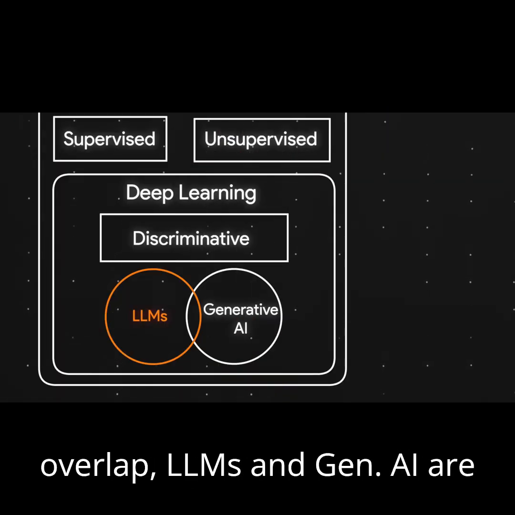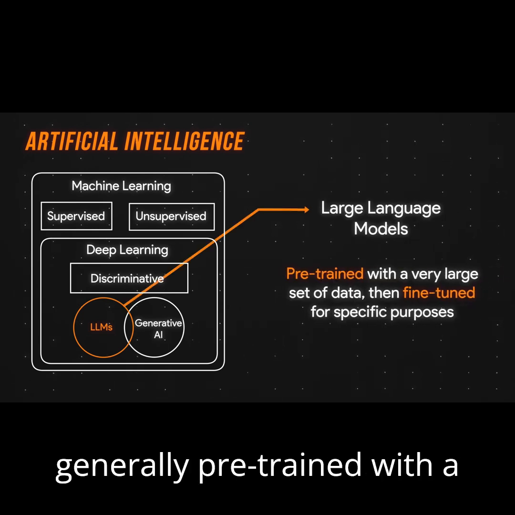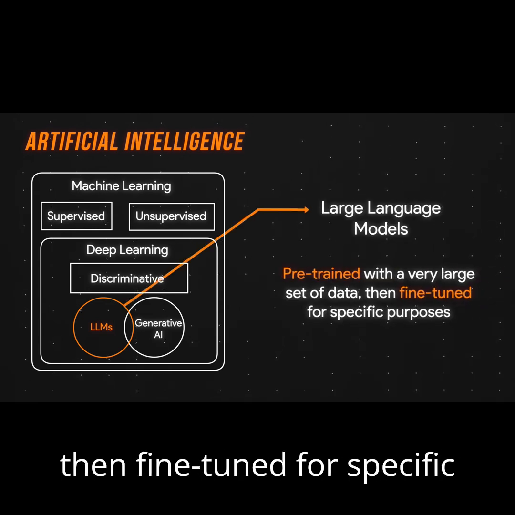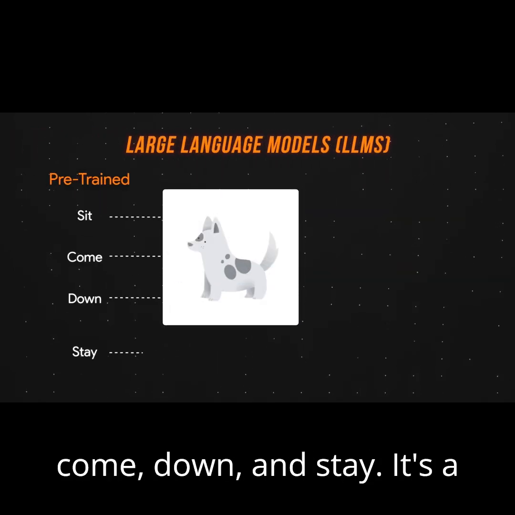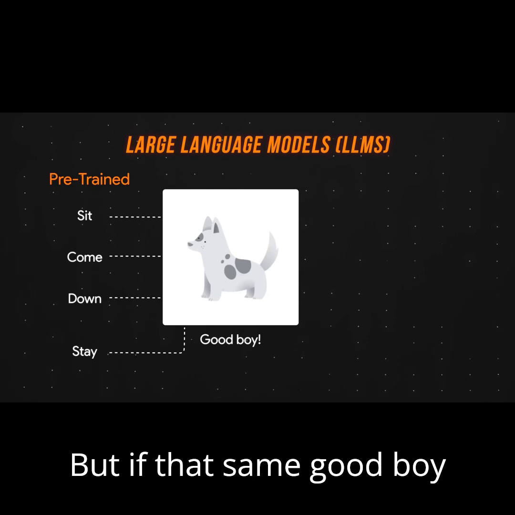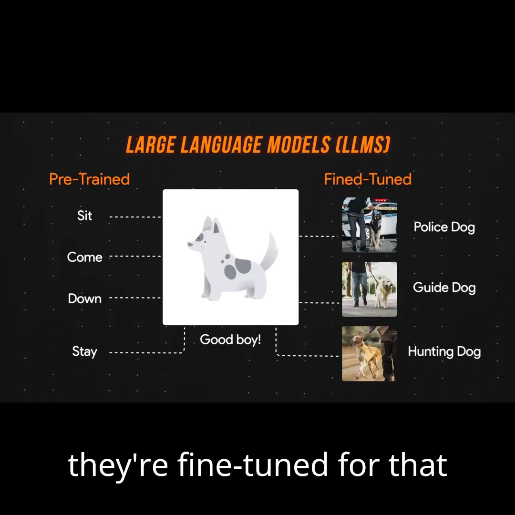Moving over to large language models, don't forget that LLMs are also a subset of deep learning, and although there is some overlap, LLMs and Gen AI are not the same thing. An important distinction is that large language models are generally pre-trained with a very large set of data and then fine-tuned for specific purposes. What does that mean? Imagine you have a pet dog. It can be pre-trained with basic commands like sit, come, down, and stay. It's a good boy and a generalist. But if that same good boy goes on to become a police dog, a guide dog, or a hunting dog, they need to receive specific training so they're fine-tuned for that specialist role.